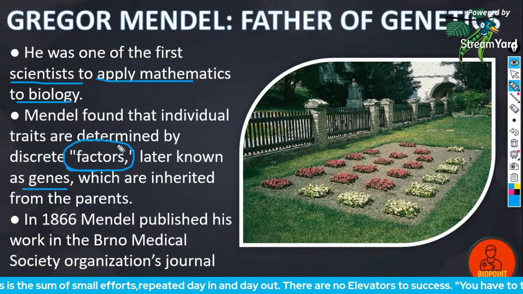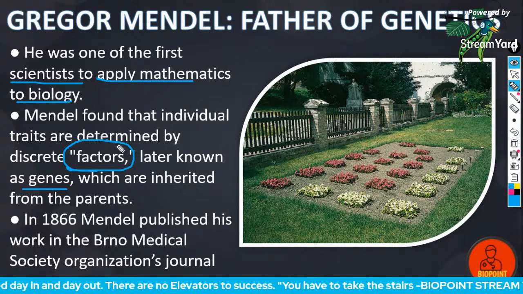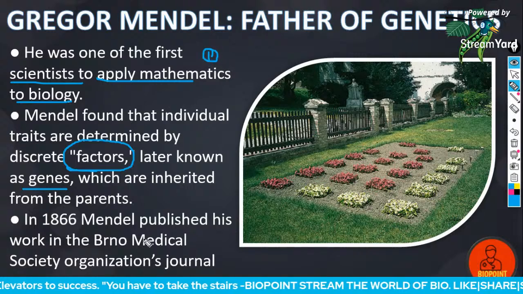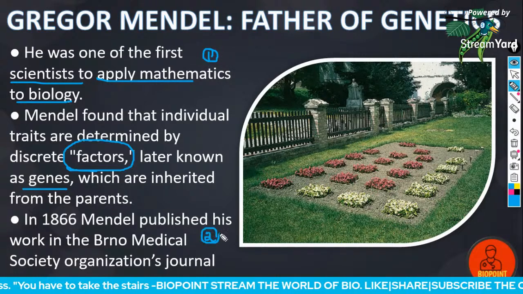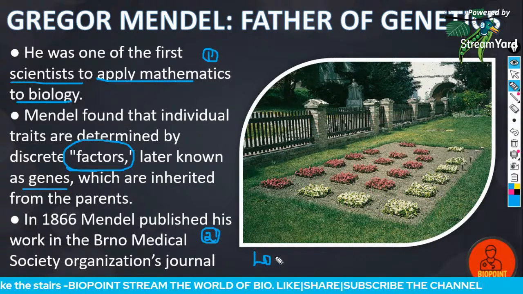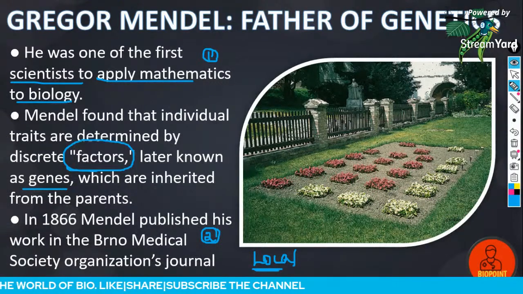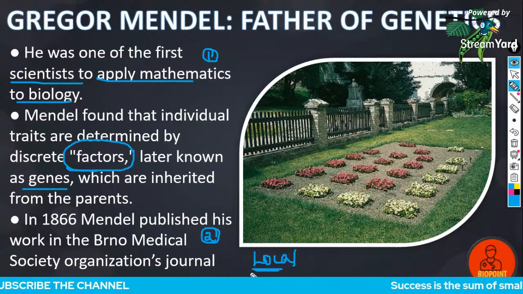So he was one of the first scientists to apply mathematics to biology; that is one reason why his work was a failure. Second, he published his work in a very local magazine, which was not well circulated, because of which his work was not successful.